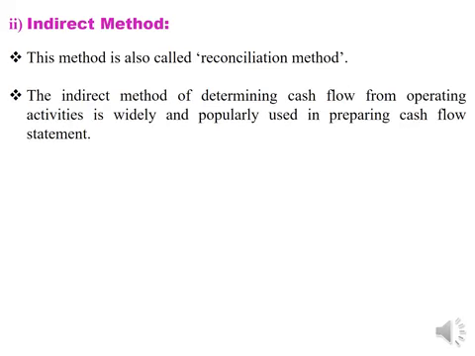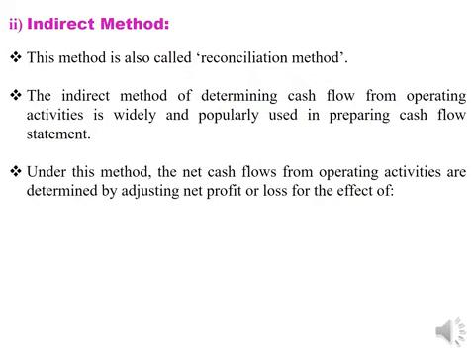This method is widely used and popularly used in preparing cash flow statement. Under this method, the net cash flows from operating activities are determined by adjusting, that is reconciling, the net profits or loss for the effect of non-cash items like depreciation, preliminary expenses written off, goodwill written off, etc.